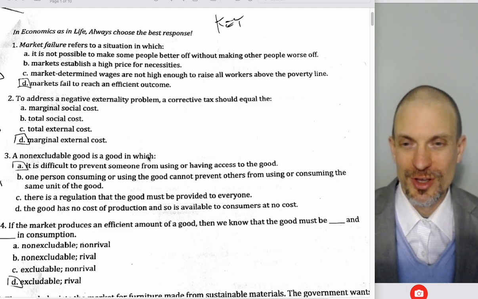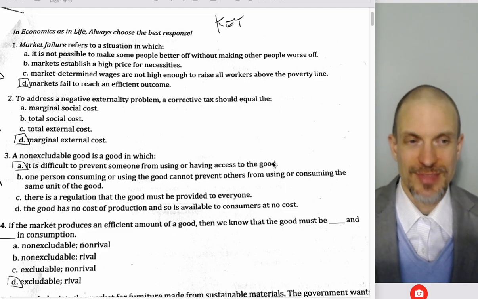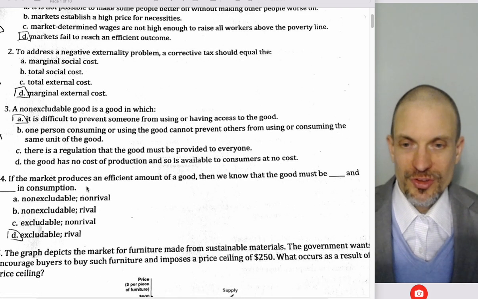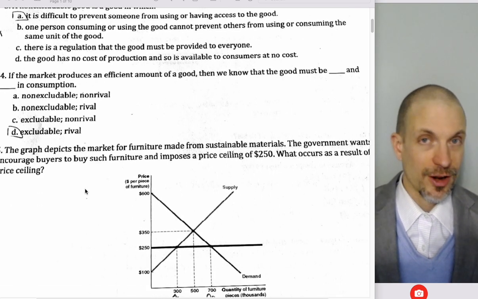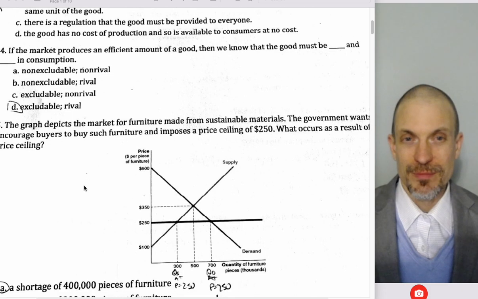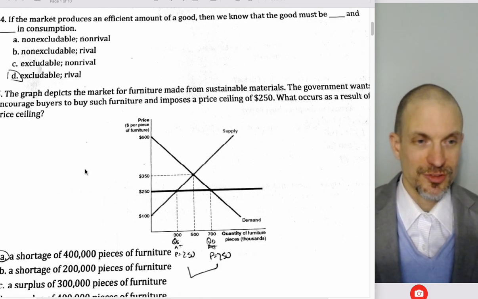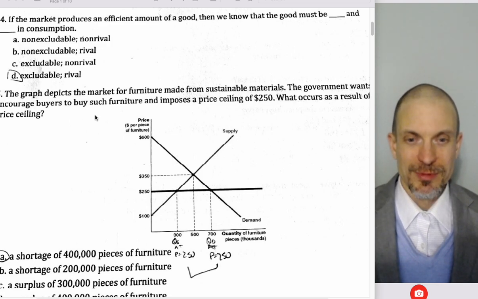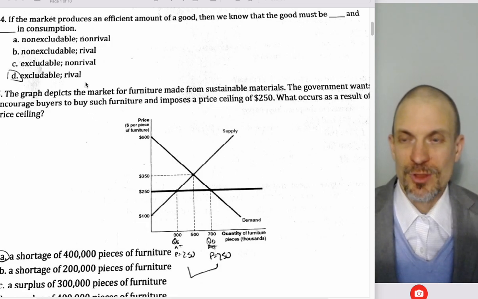A non-excludable good is one in which it's difficult to prevent someone from using or having access to the good. That's the definition of non-excludable. If a market produces an efficient amount of the good, we know it's got to be a private good. Not all private goods are going to reach the efficient amount, but it's got to be a private good. It can't be a public good because we have a positive externality, this leads to the free rider problem because people are able to get the spillover benefit without having paid for it because it's non-excludable and non-rival.